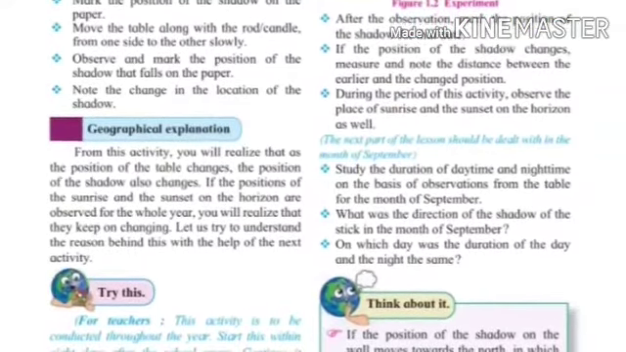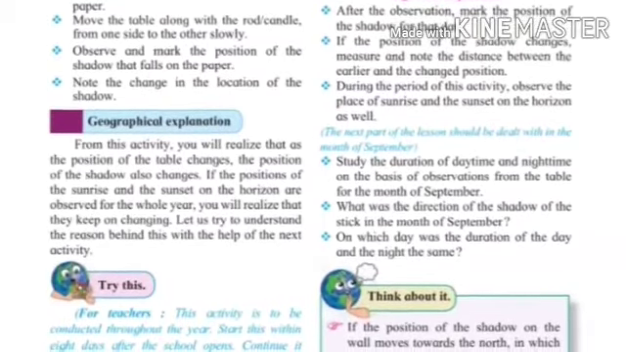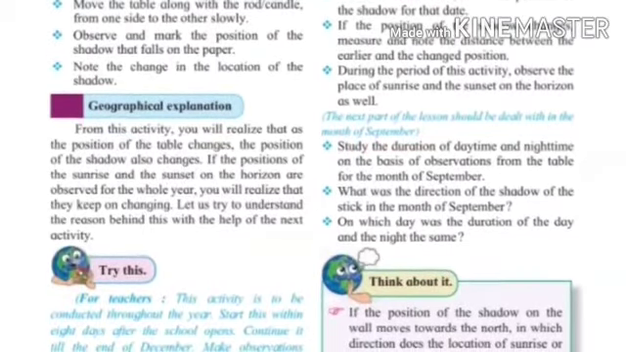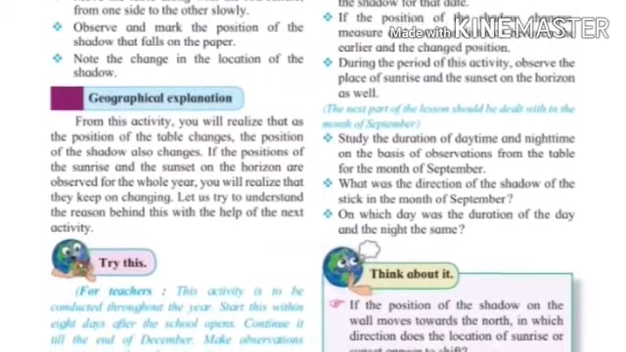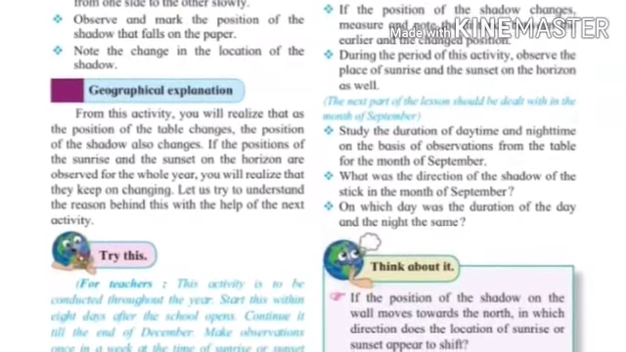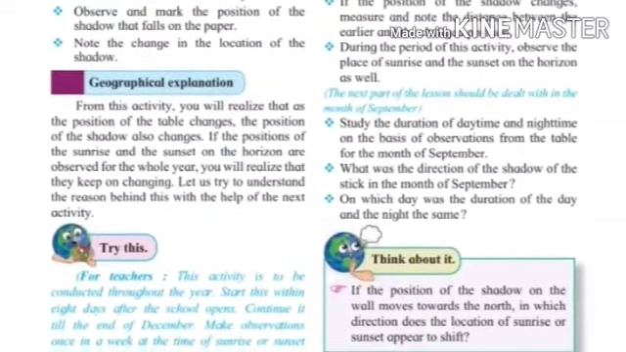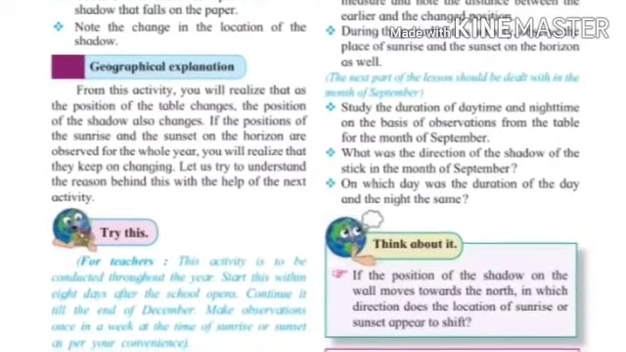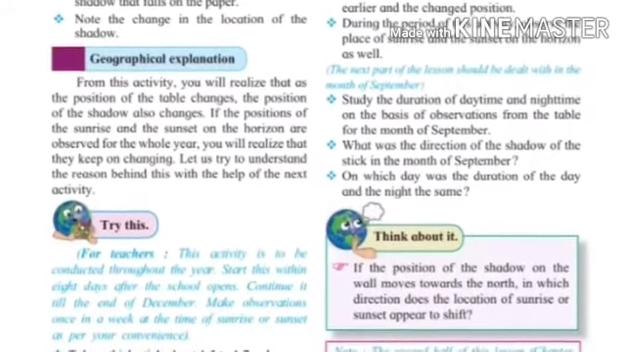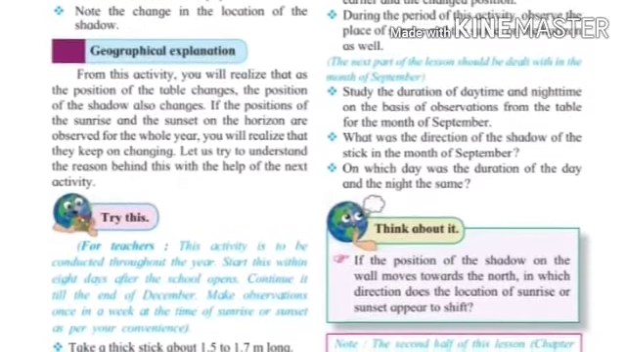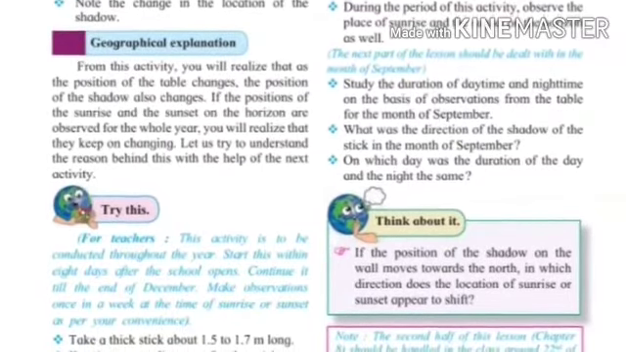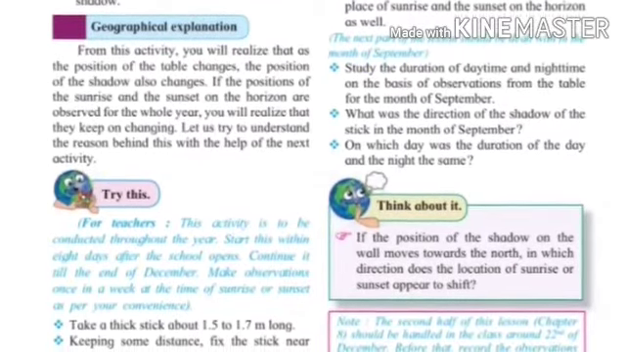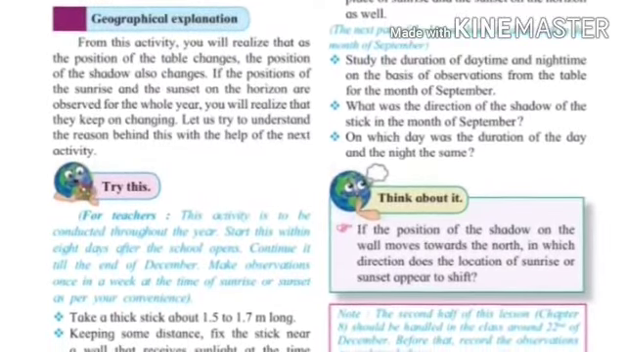If the position of the shadow changes, measure and note the distance between the earlier and the changed position. During the period of this activity, observe the place of sunrise and the sunset on the horizon as well. Study the duration of daytime and nighttime on the basis of observations from the table for the month of September. What was the direction of the shadow of the stick in the month of September? On which day was the duration of the day and night the same?